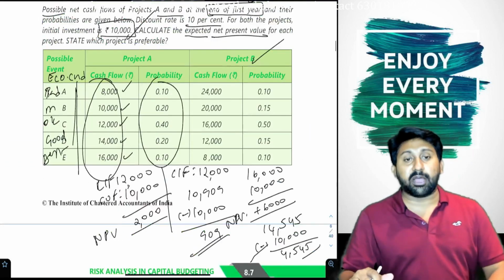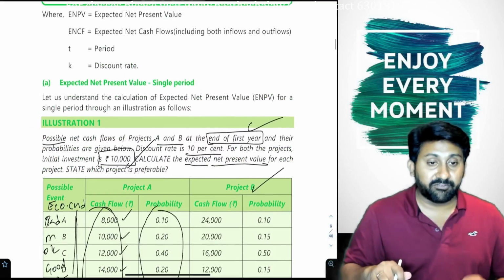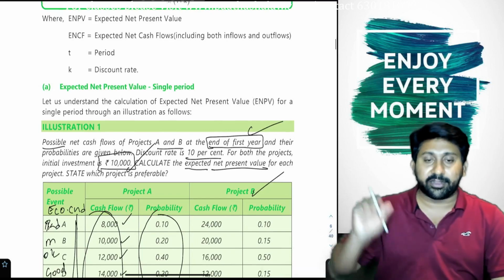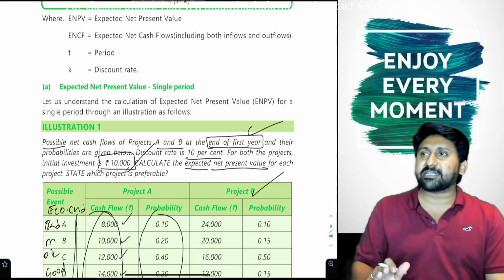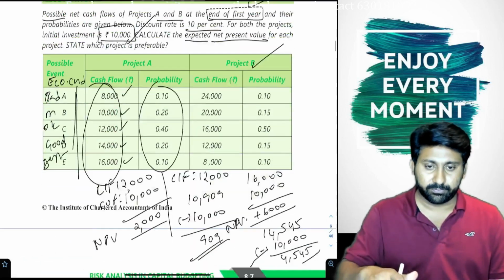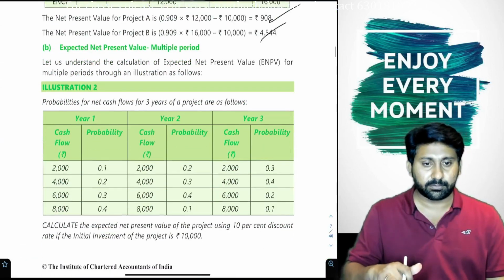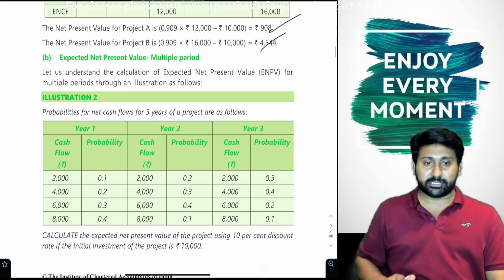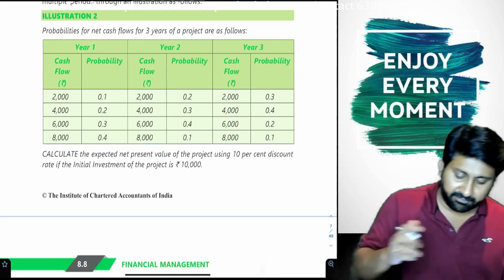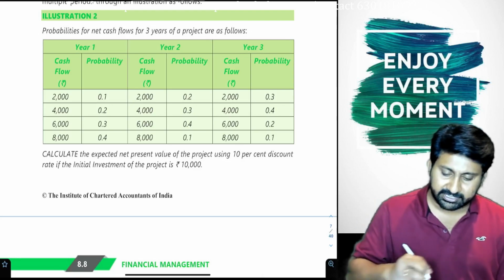If you observe this, we made an investment of 10,000 today. After 1 year we are calculating all these. Sir, not after 1 year, sir. I have a 3-year project. How many years? A 3-year project. How to do it? Next question. This is a 3-year project. Okay, take calculators. Let us solve it here itself.